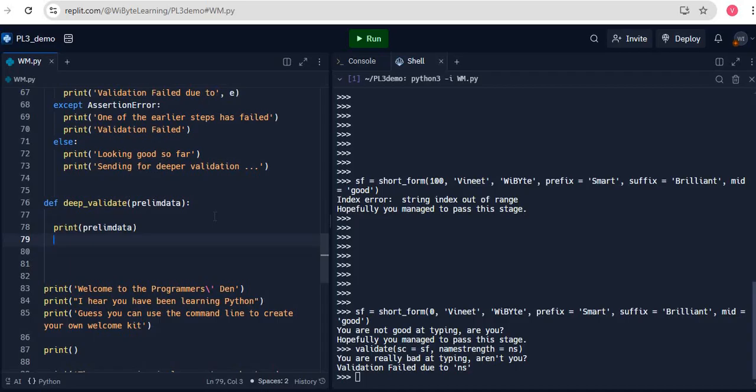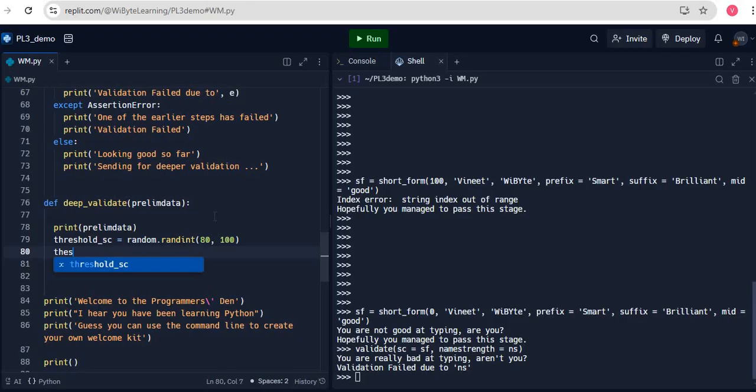But all I'll do is create two thresholds. First, the threshold for SC, which is random.randint, perhaps between 80 and 100. I'm intentionally choosing this to be quite large.